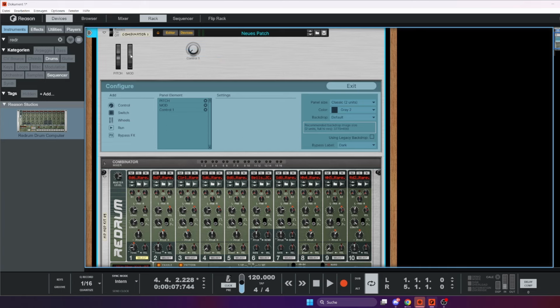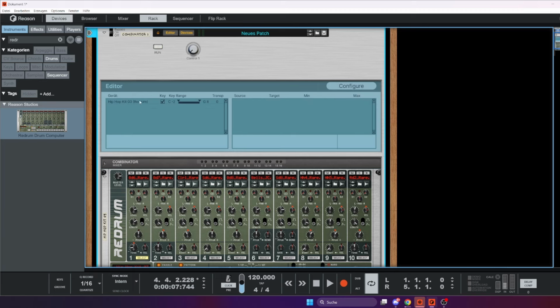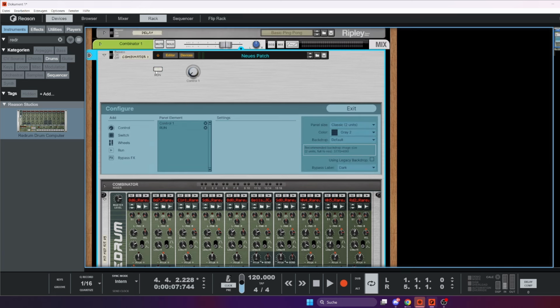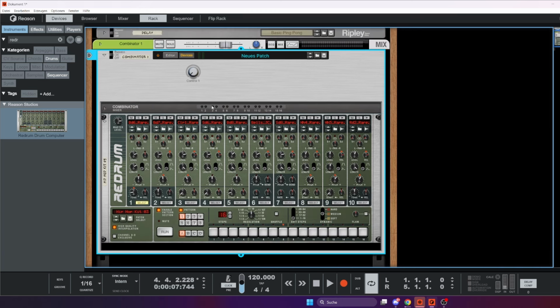So we delete everything we don't need. Maybe we could incorporate a run button, but okay, that isn't really needed. We could delete that. Let's focus on these patterns.